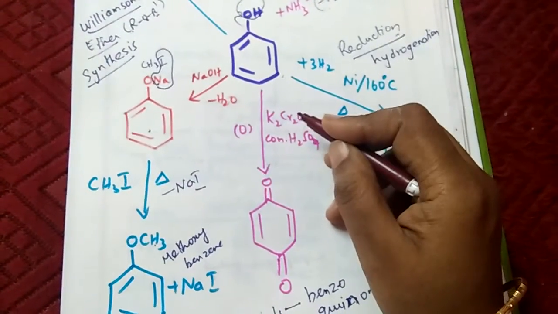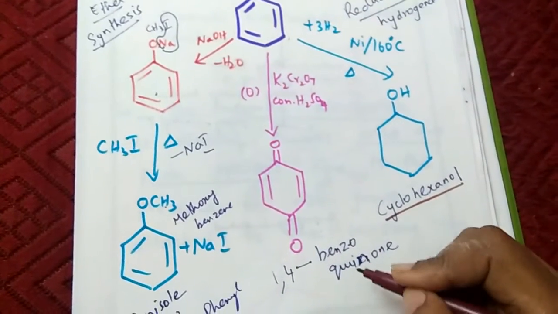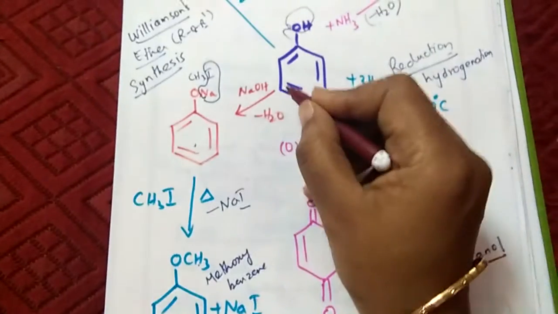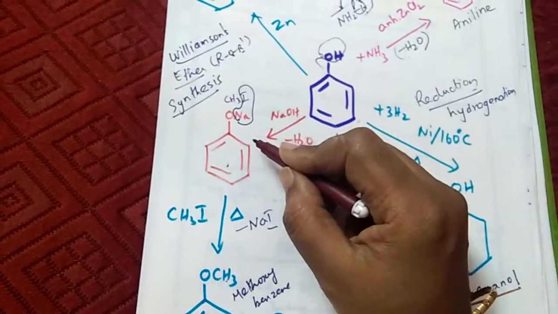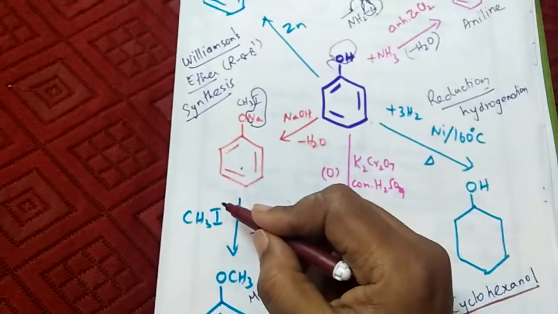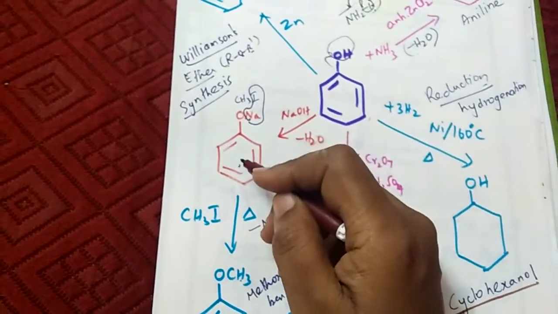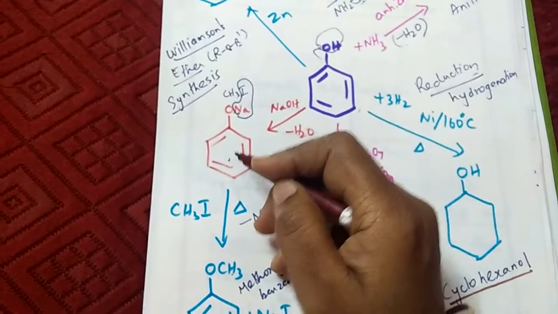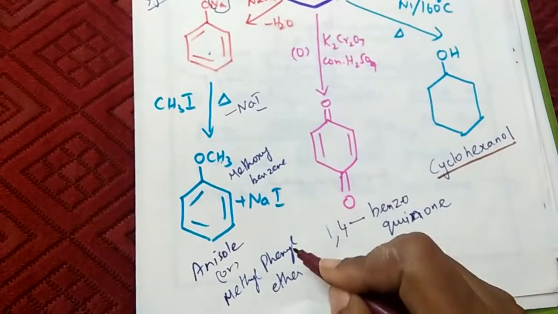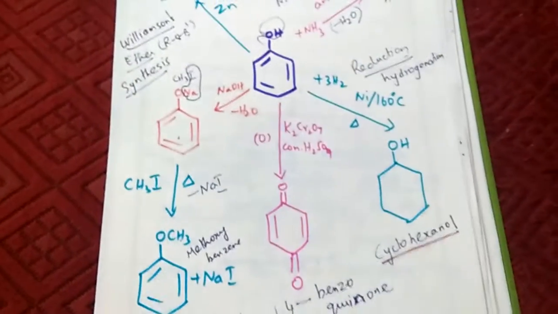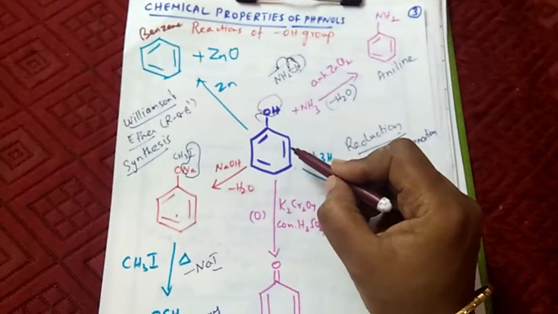Oxidation takes place in the presence of a powerful oxidizing agent to form quinone, 1,4-benzoquinone or paraquinone. Williamson's ether synthesis: when phenol is treated with NaOH initially to form sodium phenoxide, and this sodium phenoxide is treated with methyl iodide. An alkyl halide treated with sodium alkoxide or sodium phenoxide, you get methoxybenzene or anisole or methyl phenyl ether. So these are the reactions of the hydroxyl group with respect to phenol.